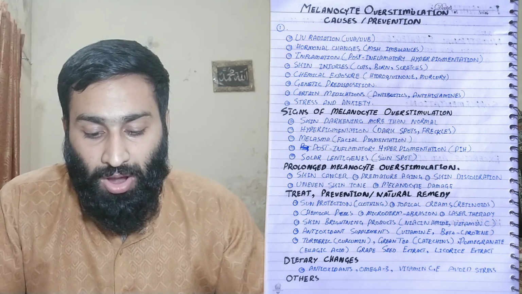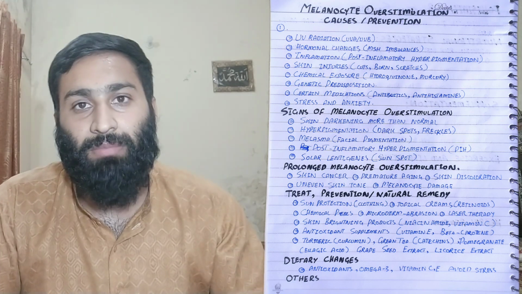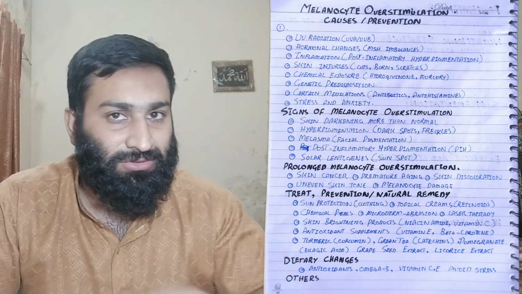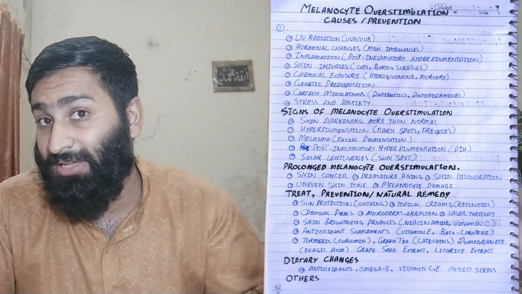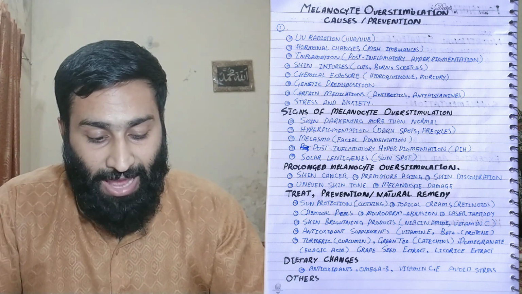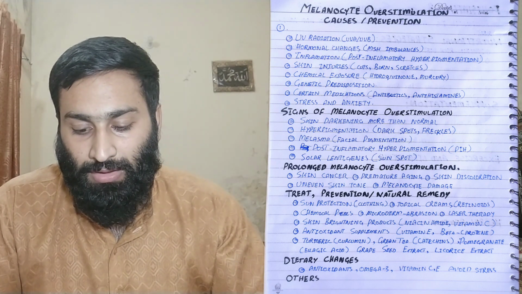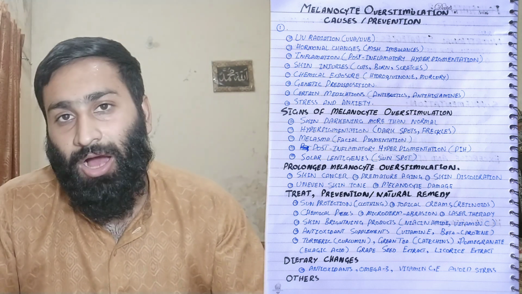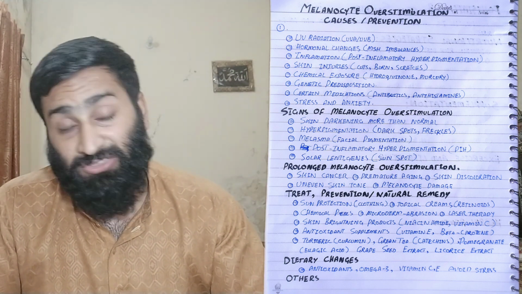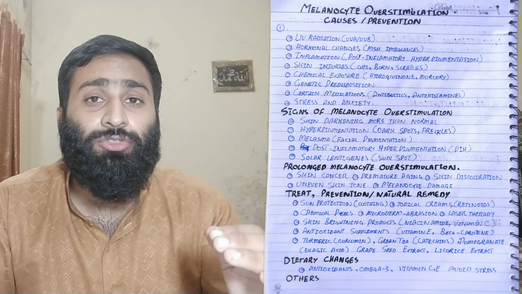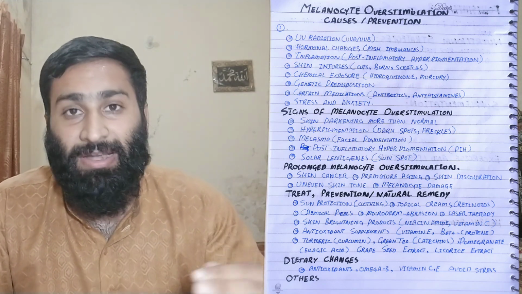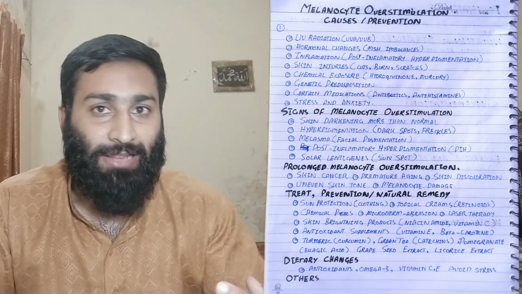Prolonged melanocyte overstimulation is the problem. For example, for a short duration it is not a problem because it can be reversed. But skin cancer can occur due to overstimulation of the melanocyte. Premature aging, skin discoloration and uneven skin tone can also occur. Melanocyte damage also leads to hyperpigmentation and overstimulation. You should maintain healthy pigmentation in your skin to get the health benefit.